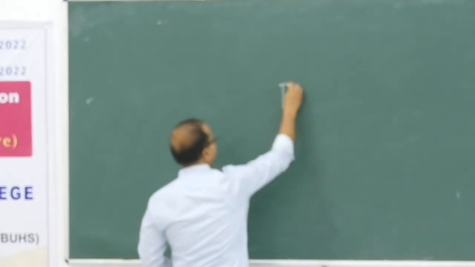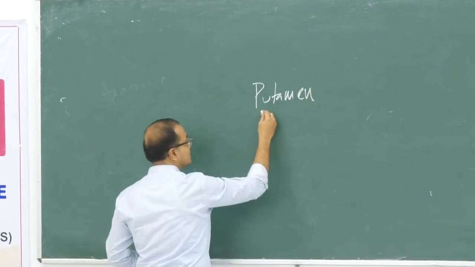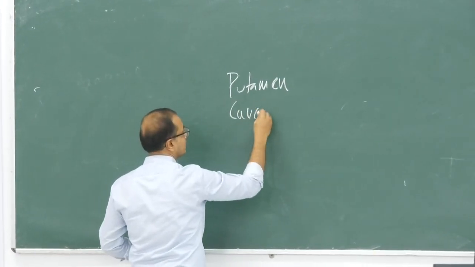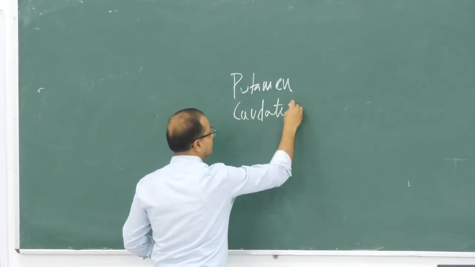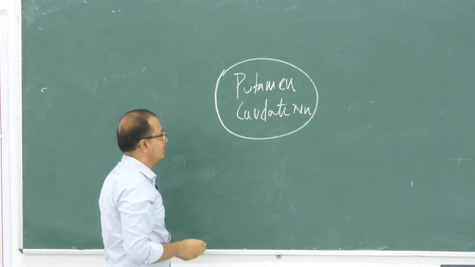If we simplify how these fibers work, we have the putamen, we have the caudate nucleus. These are the things present inside.